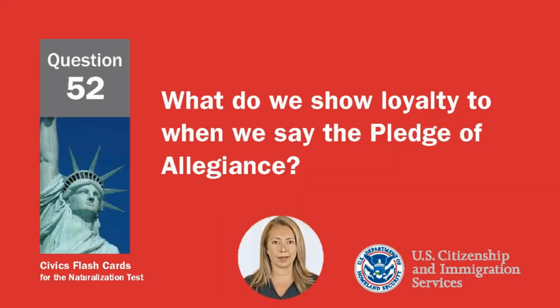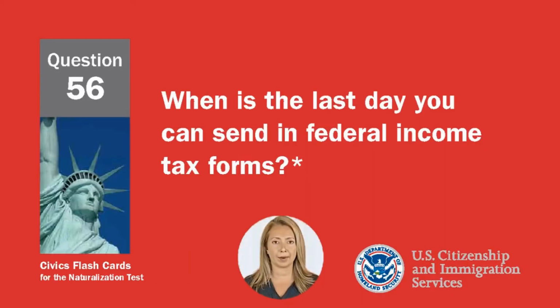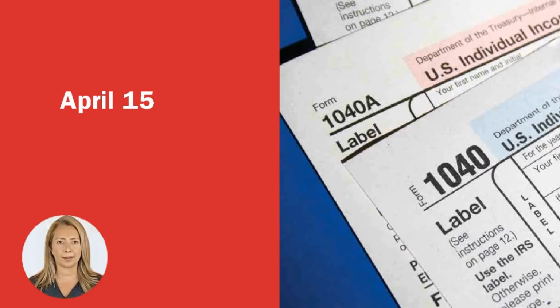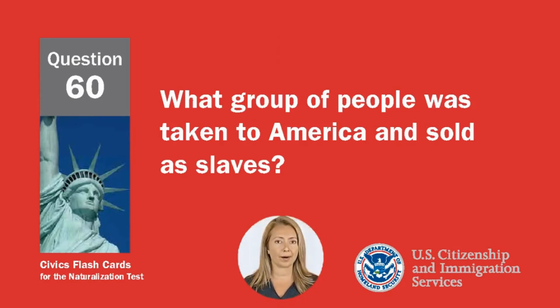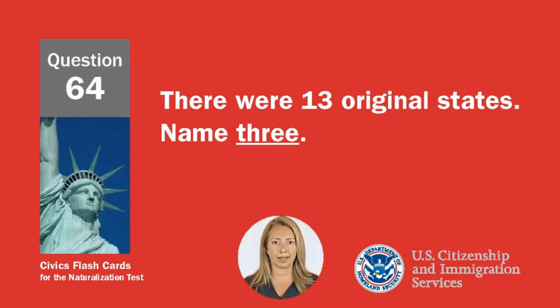What do we show loyalty to when we say the Pledge of Allegiance? The United States. The flag. When is the last day you can send in federal income tax forms? April 15th. What group of people was taken to America and sold as slaves? Africans. People from Africa. There were 13 original states.